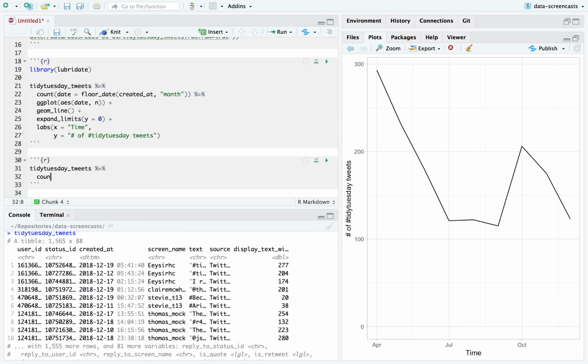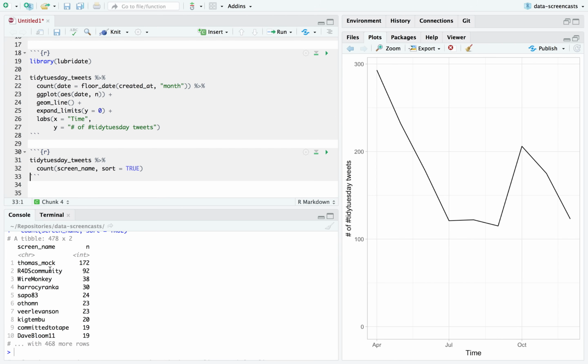We could say count, who had the most tweets? I'm going to guess it's R4DS community, the Twitter account that mostly talks about this, as well as Thomas Mock. He's the brilliant RStudio employee who manages the Tidy Tuesday releases. And here we have R4DS community and a number of others.